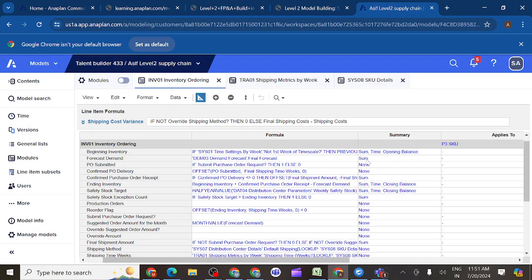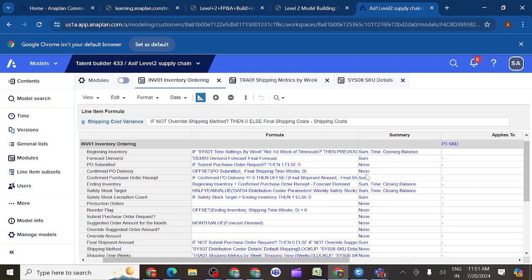Forecast demand is sum. Correct. Reorder flag, none. Okay, fine. Suggested order amount, none. Correct. Submit purchase order request, none. PO submitted, none. Correct. Confirmed PO delivery, none. Correct.